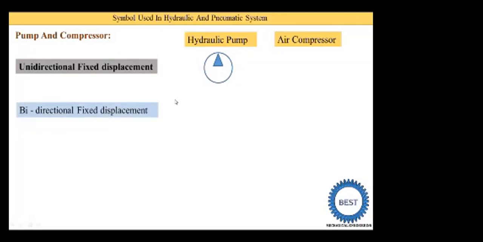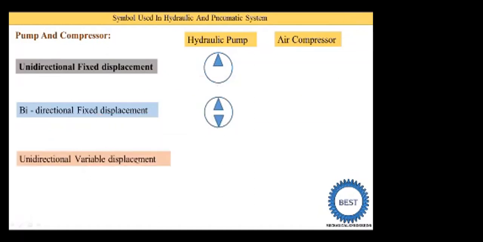Now the second one is the bidirectional fixed displacement pump. When it is unidirectional, we draw one triangle. But when bidirectional comes, we need to draw two triangles. Bidirectional means two directions, so here we draw two triangles.